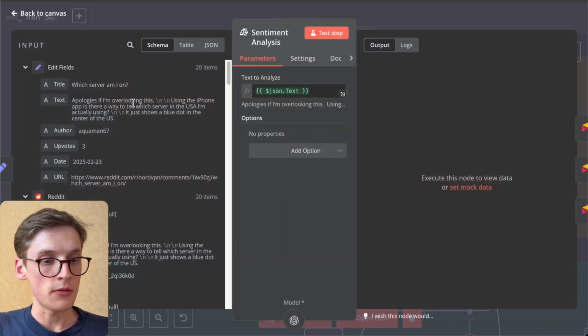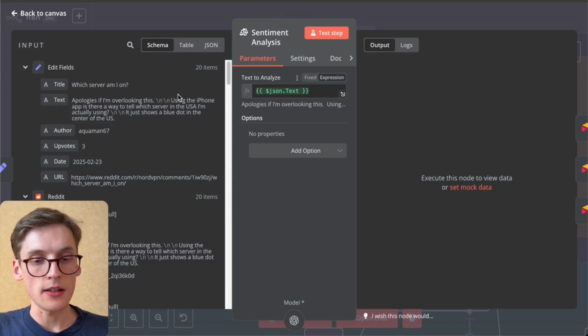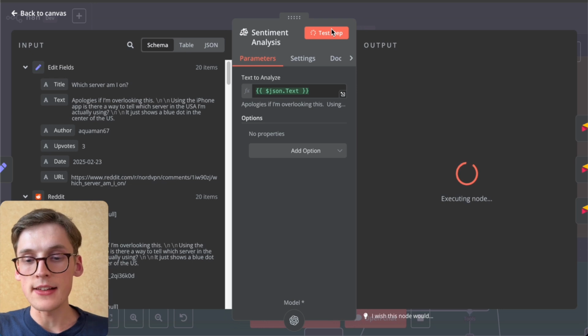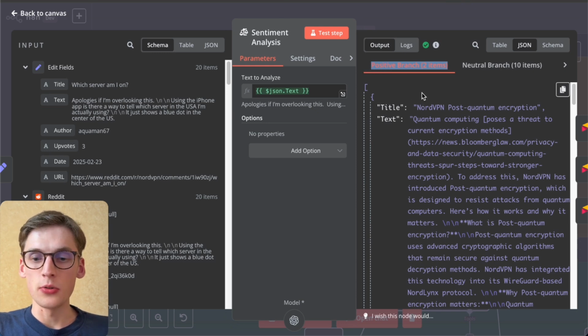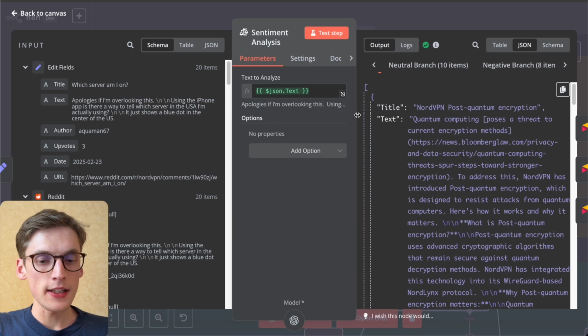In this case, I will just select the edit text field, and we will add this text, and this sentiment analysis node will provide us with a summary of each and every text's sentiment analysis in a negative, neutral, or positive way. And after this, we see that we got 2 positive, 10 neutral, and 8 negative.